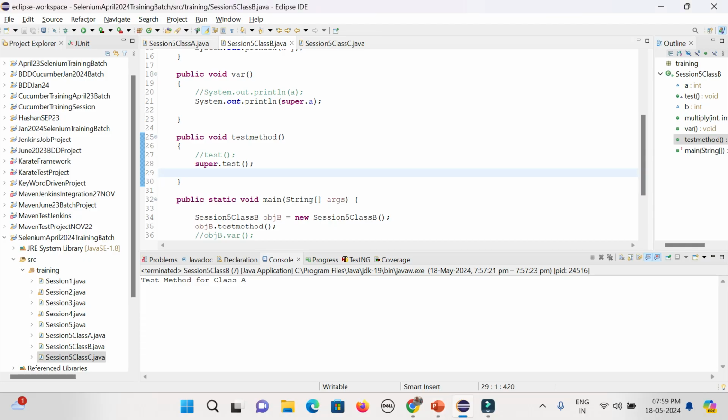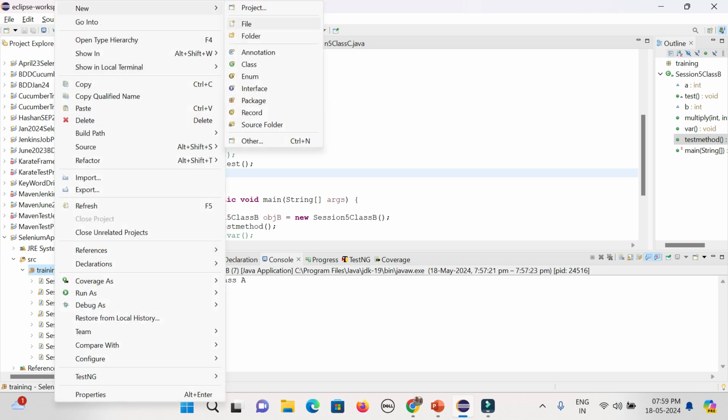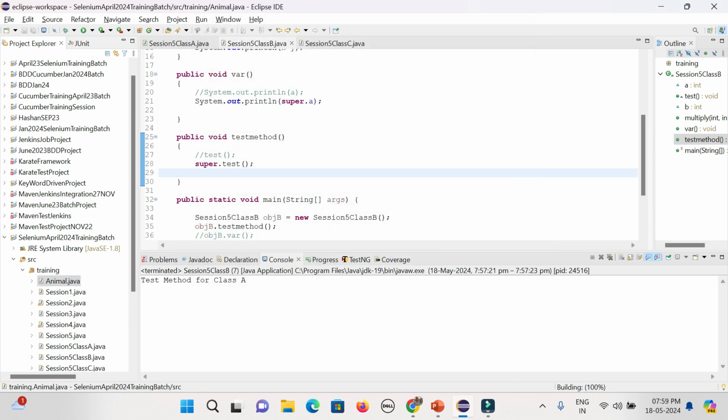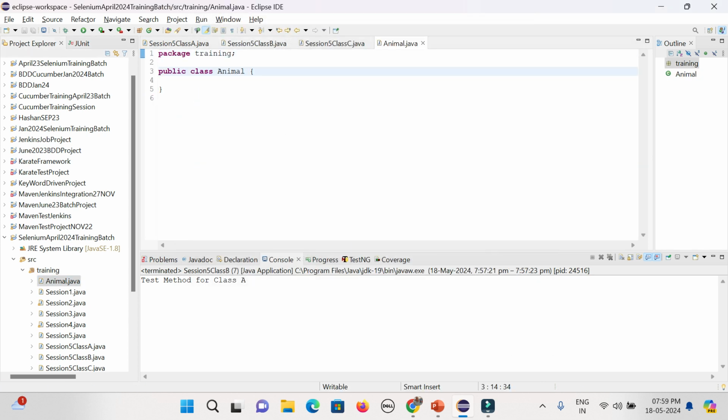Let's try to create a class. Abstract class, say Animal. No need to give the public static void main method. And whenever you want to create an abstract class, you need to write public abstract class.